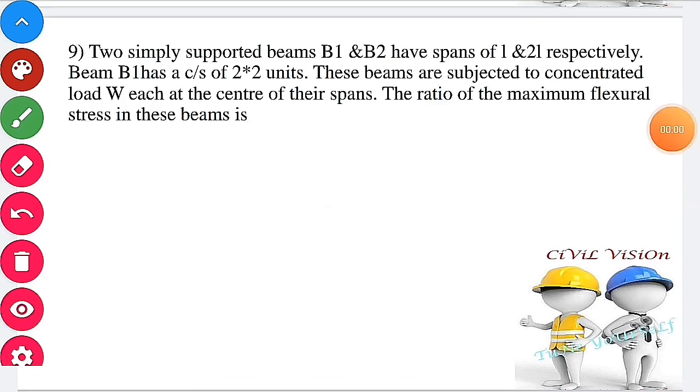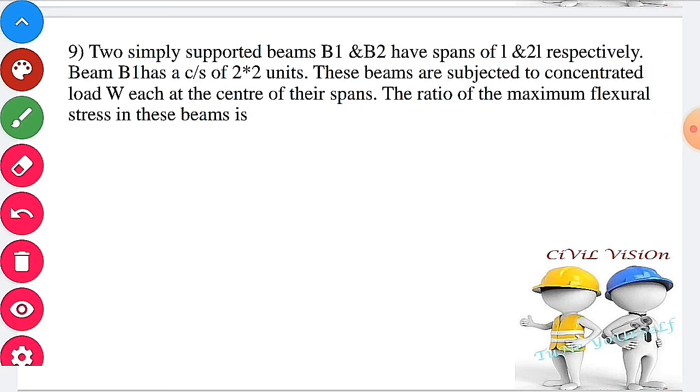Ninth question. Two simply supported beams B1 and B2 have span of L and 2L respectively. Beam 1 has a cross section of 2 cross 2 unit. For beam 2 the cross section is not given, therefore taken as 1 cross 1. The beams are subjected to center point load W. The ratio of maximum flexural stress in the beam is.